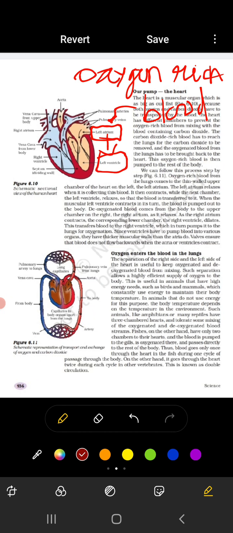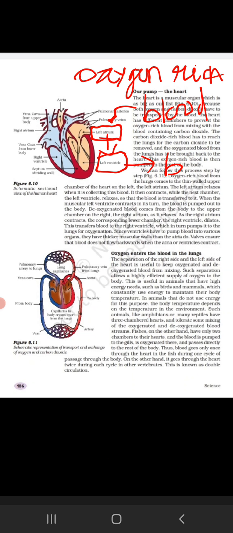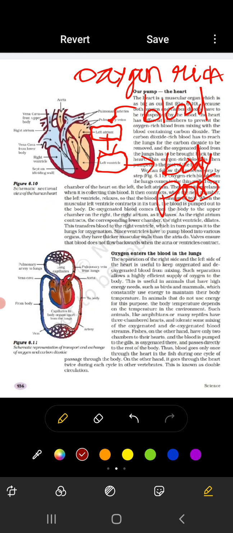Then the blood is pumped out to the body. From the left ventricle it is pumped out to the body parts. This is the process of the purified blood. Oxygen rich blood comes to the left atrium, then is transported to the left ventricle, and from the left ventricle it is transported to the rest of the body parts.